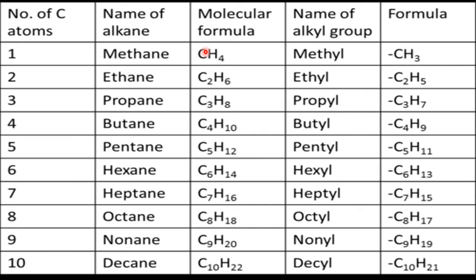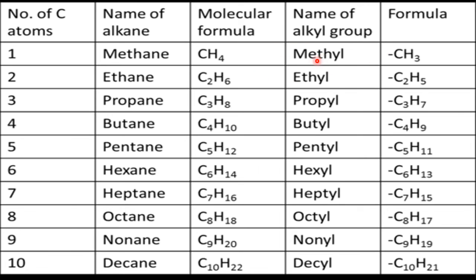Methane, with one hydrogen less, is CH3. Why the dash here? One H is less, so one bond still has to form. So this is highly unstable, because one bond still has to form. Alkyl groups are highly unstable and highly reactive. If H comes, methane forms again. If chlorine comes, methyl chloride. If OH comes, alcohol. So depending upon which group is joining the methyl, a variety of compounds are formed. That's why they are called highly reactive species.